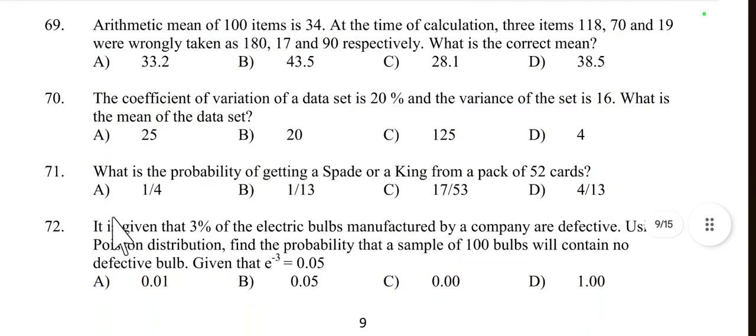Then question number 70. The coefficient of variation of a data set is 20% and the variance of the set is 16. What is the mean of the data set?